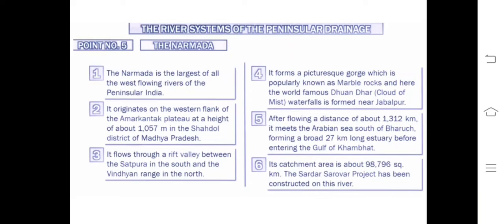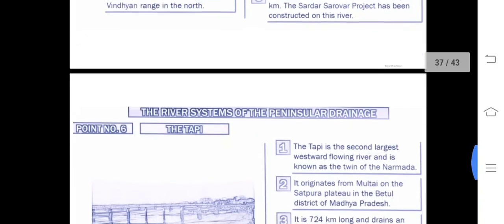After flowing a long distance, it meets the Arabian Sea south of Bharuch, forming a 27 km long estuary. You know estuaries? When a river meets the sea, it forms an estuary before entering the Gulf of Khambat. Catchment area is 98,000 square kilometer. Sardar Sarovar project has been constructed on this river system, Narmada.